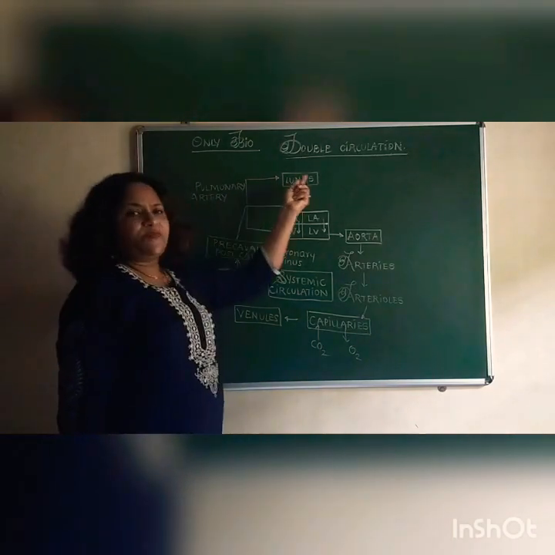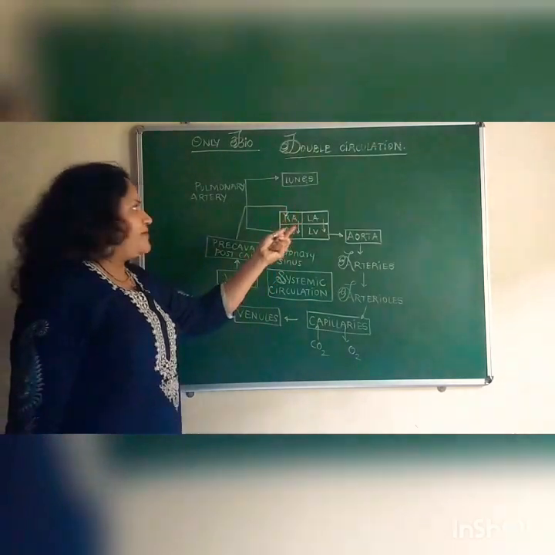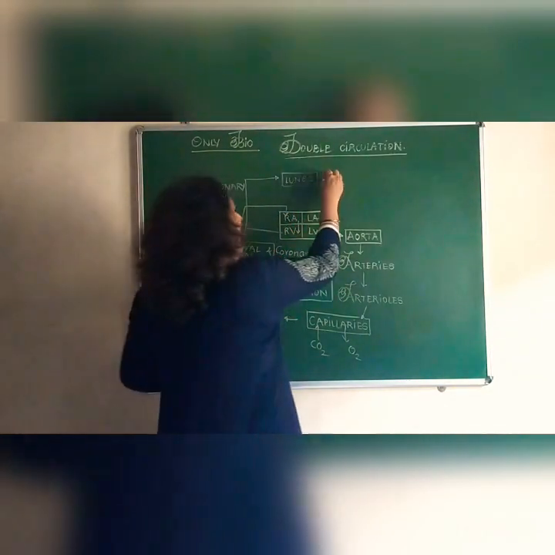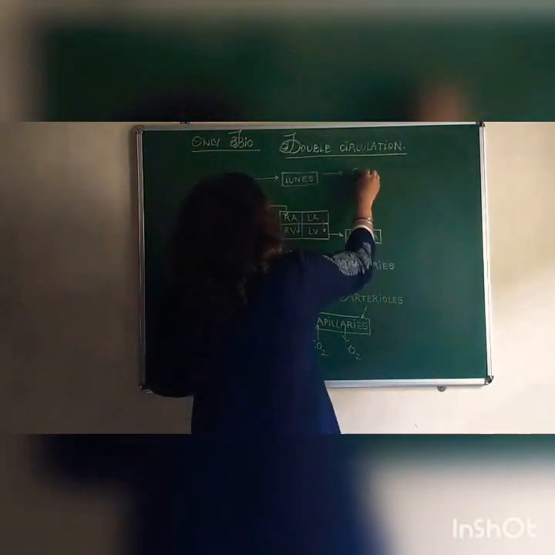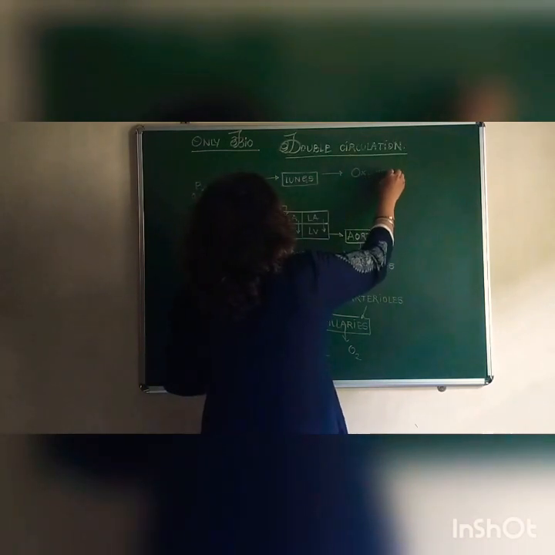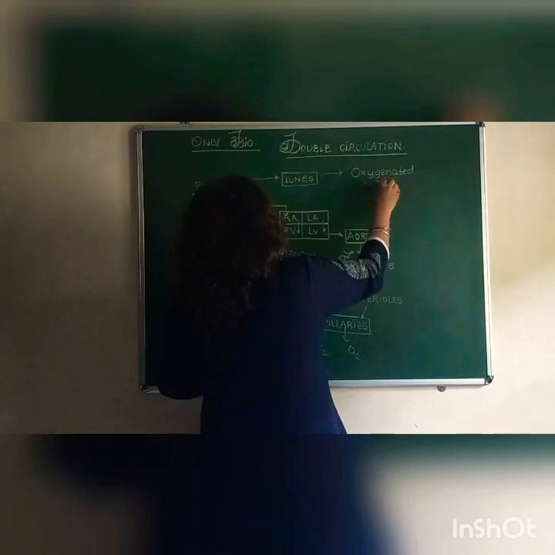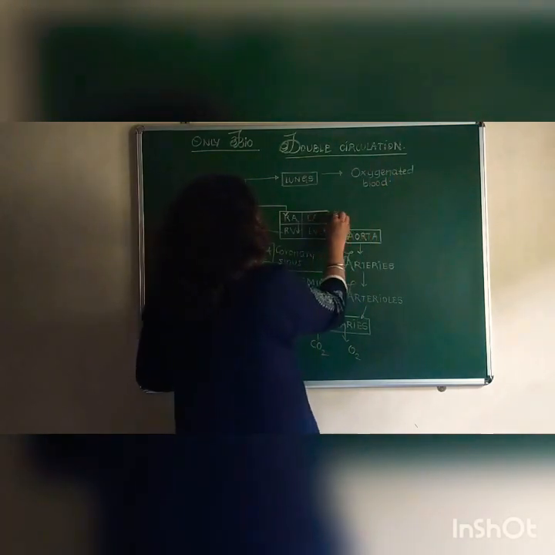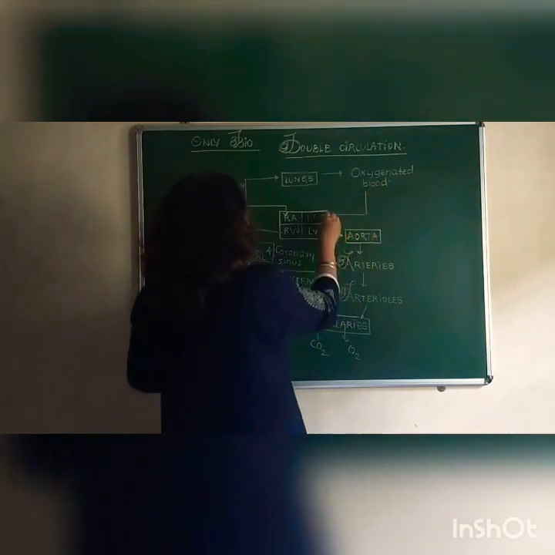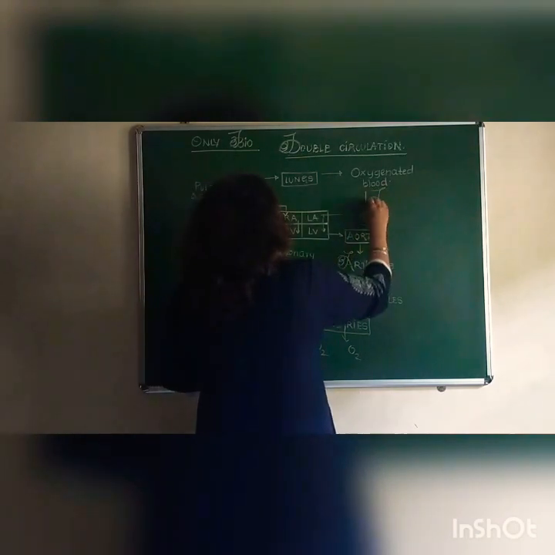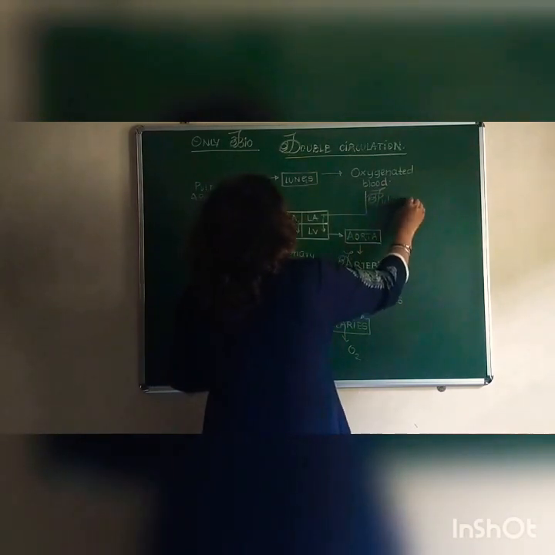In the lungs, this blood is oxygenated, that is purified, and the pure blood from the lungs is then transported to the left auricle via the pulmonary veins.